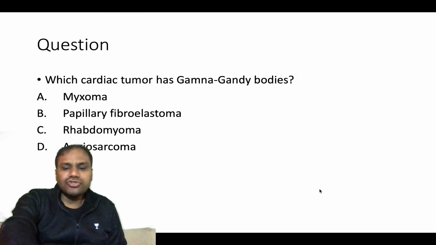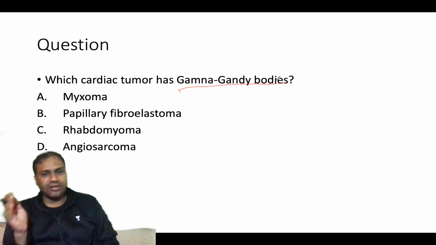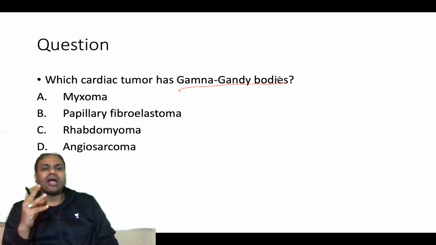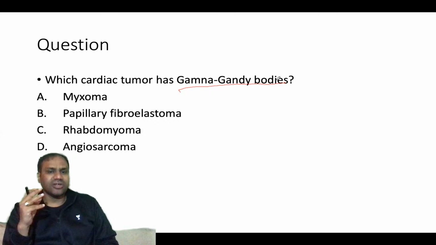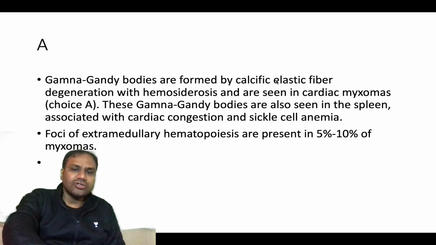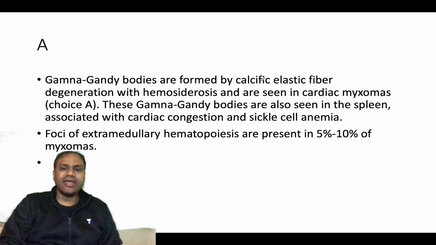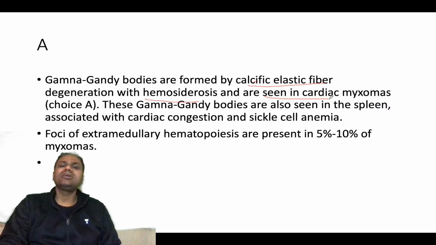Which cardiac tumor has Gamna-Gandy bodies? You might have heard of Gamna-Gandy bodies a lot of times in the spleen, but they can also be found in cardiac tumor. Basically it is myxoma again. Gamna-Gandy bodies are formed by calcific elastic fiber degeneration with hemosiderosis, and are seen in cardiac myxoma.